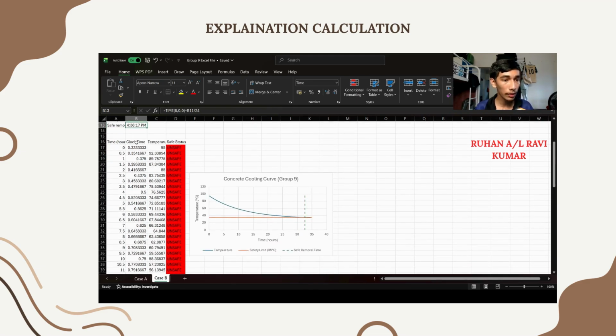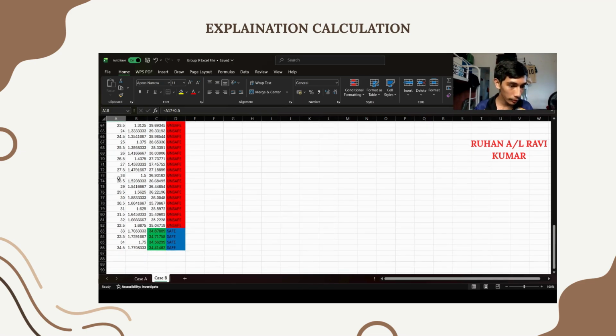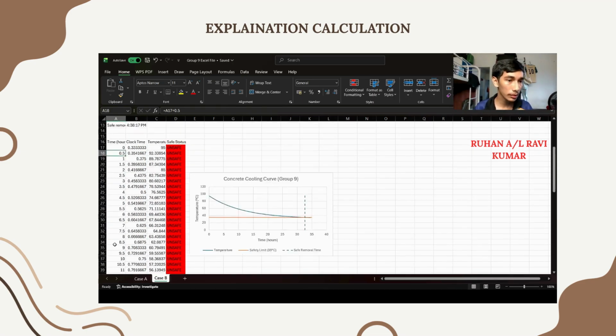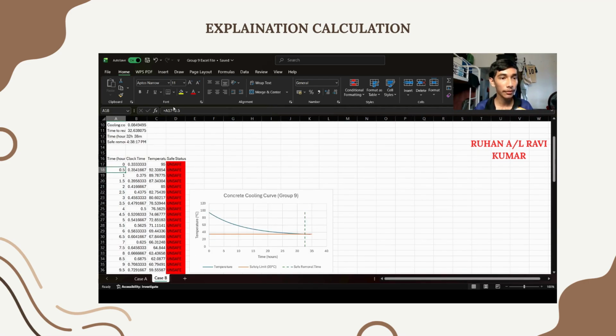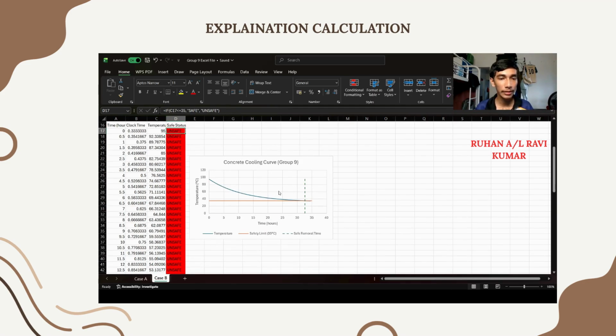Now we move on to the data. We have time, clock time, temperature and safe status. These are the times we use until 34.5 hours. Time, this is the formula. To calculate clock time, this is the formula. To calculate temperature, we use this formula. And to calculate safe status, I use this formula. And this is the graph according to this data. So you can see time against temperature.